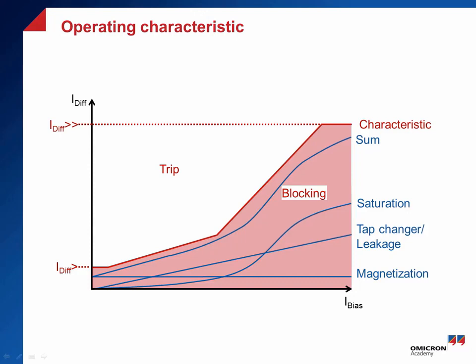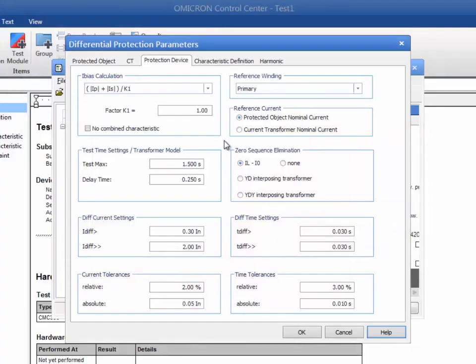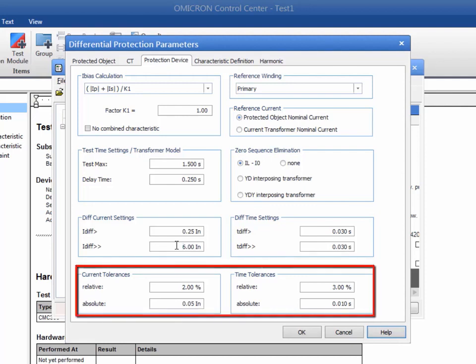In our example, the characteristic starts at the low set value, which is 0.25 times the nominal current. It rises to 6 times the nominal current, which is the high set value. Above this value, the relay always trips independent of the stabilizing current. Input these two values, low and high set, in the entry fields. Consider the operating time for the particular relay when it comes to specifying the time settings. Check the manual and enter the tolerances for the operating time and the differential current.